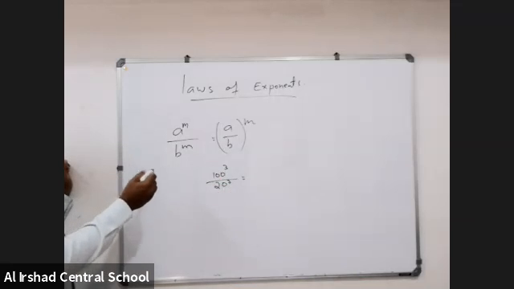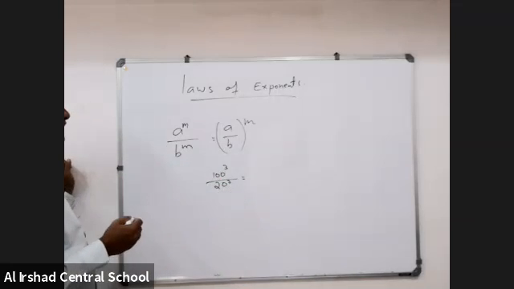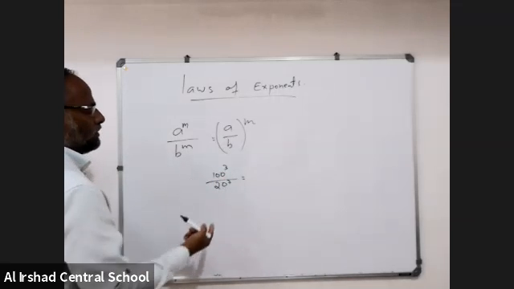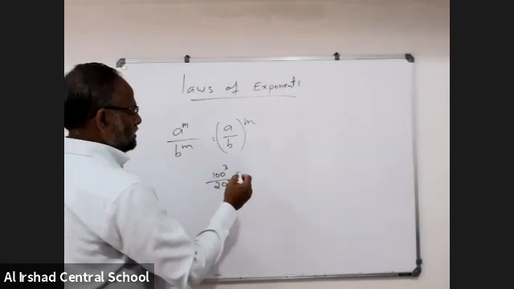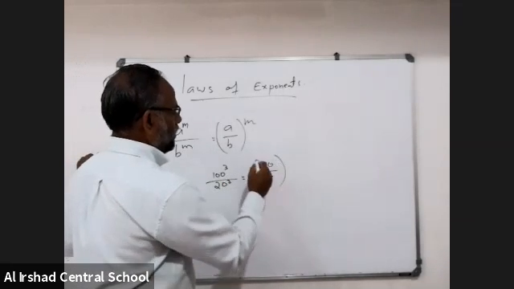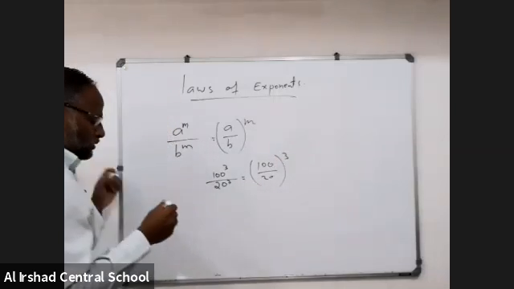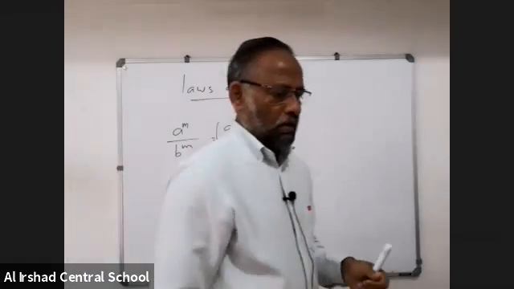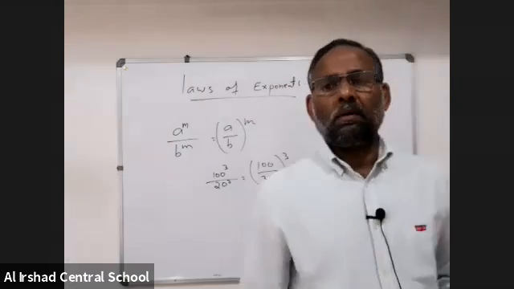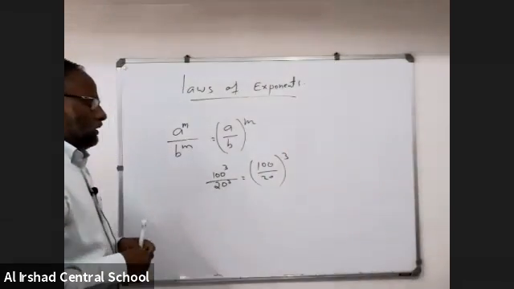According to the law, your a is 100 and m is 3, b is 20 and m is 3 only. Here the bases are different, 100 and 20, and the power is 3. So what we did is 100 divided by 20, all to the power of 3, or cube. All of you write this.